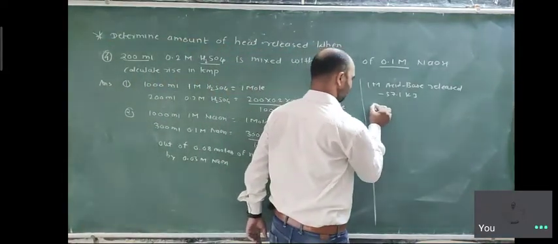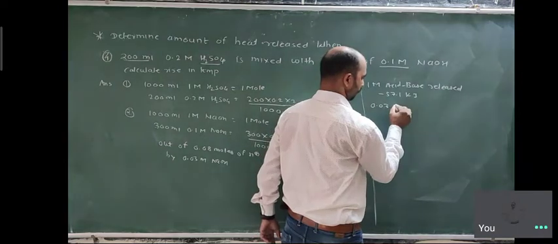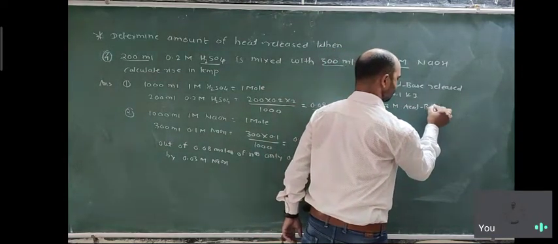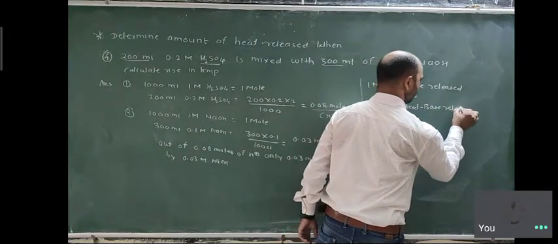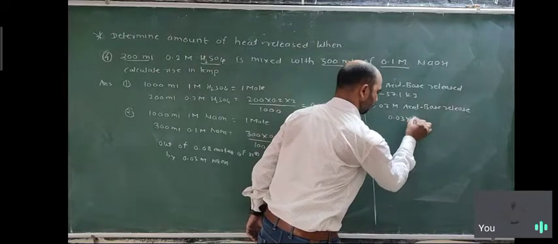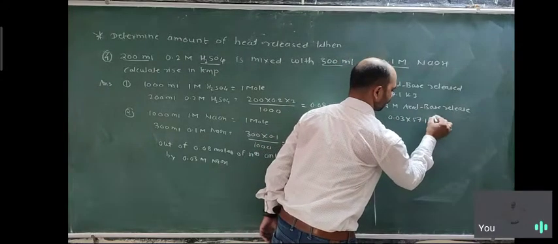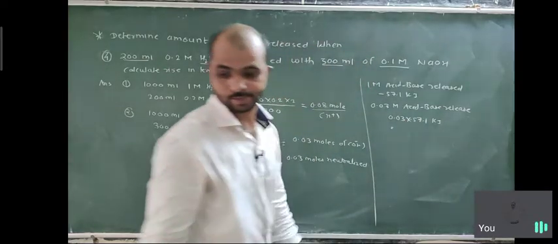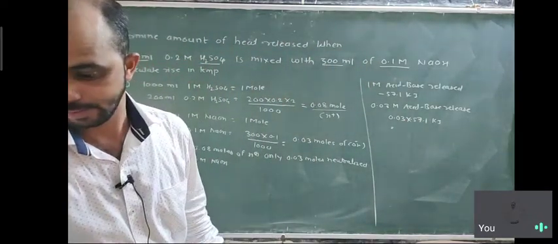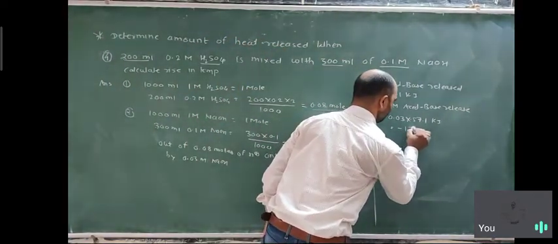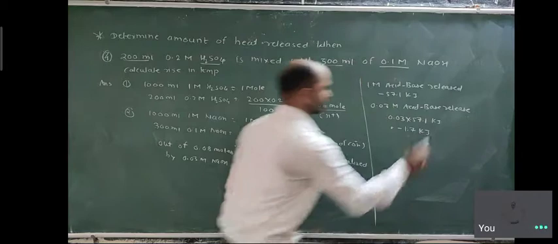So 0.03 mole of acid and base releases 0.03 into 57.1 kilojoule, which is minus 57.1. So the answer here is minus 1.7 kilojoule.